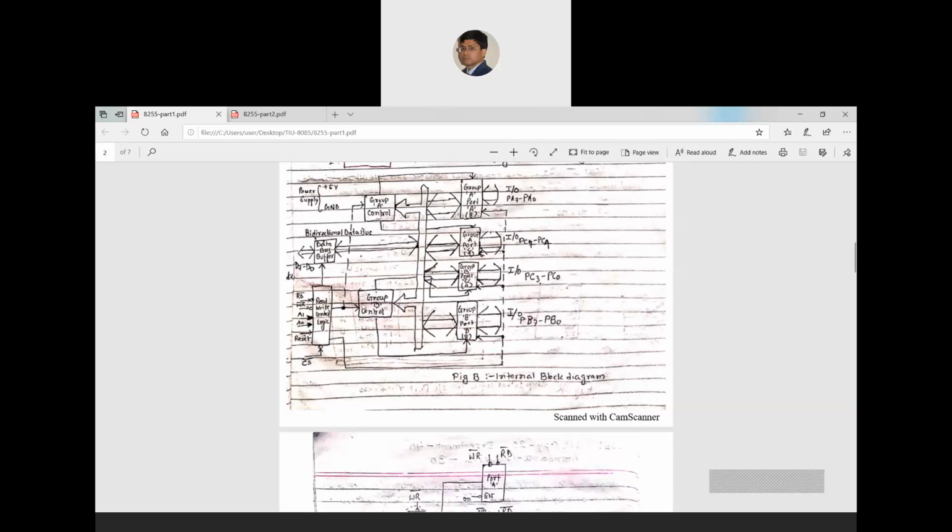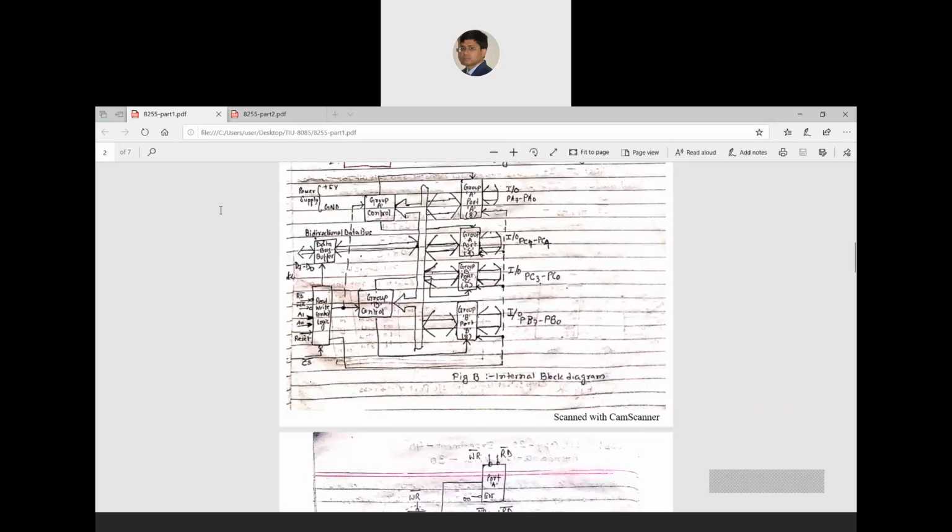Then these blocks are also connected with another block. What is this block? This is your data bus buffer. It is 8 bits in length, and it is connected with this internal bus. On the left side of this data bus buffer is the device that wants to communicate with the microprocessor.